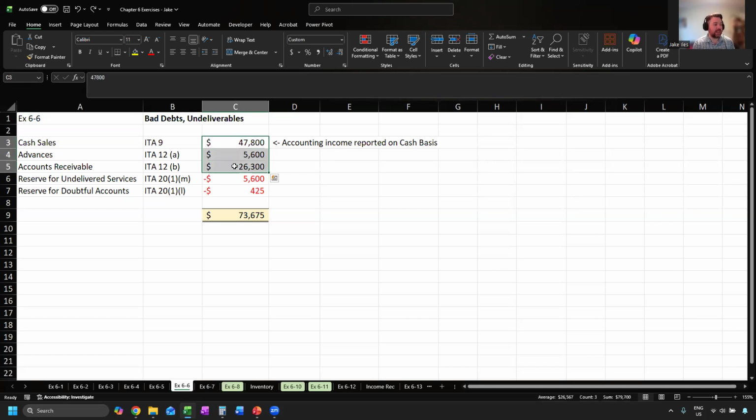So that's our total income, but from it, we can take reserves. We can take a reserve for undelivered services. This cash advance we haven't earned yet, so we can reserve it back out. And of the accounts receivable, $425 is not expected to be collected. So this nets to a total income of $73,675. That's the taxable income that Zimmel will report on their tax return.